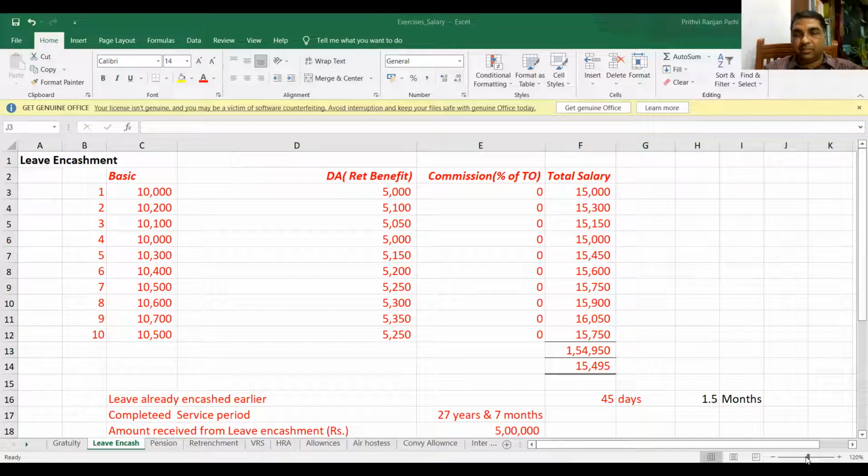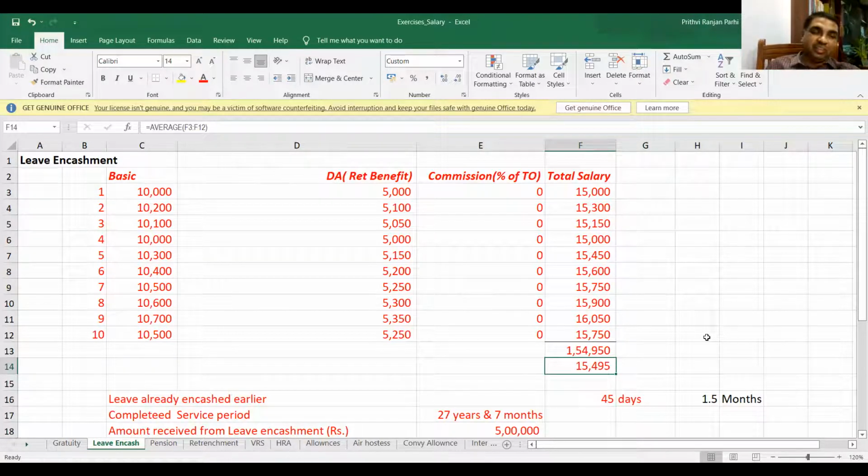Yes, sir. Okay. So this is the total salary in 10 months, and the average salary you can find out. Check the formula. This is the average of the past 10 months' salary immediately preceding the month of retirement. So what is the average salary of the past 10 months? Tell me the amount. 15,495. Okay, got it. This is the basic data given to you.